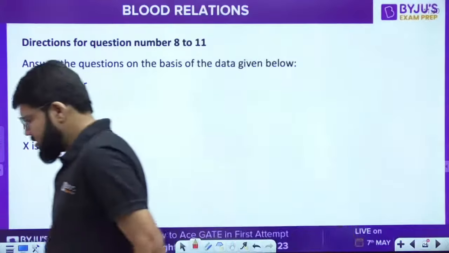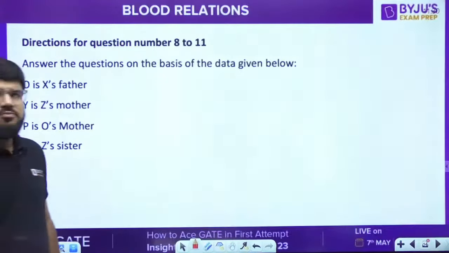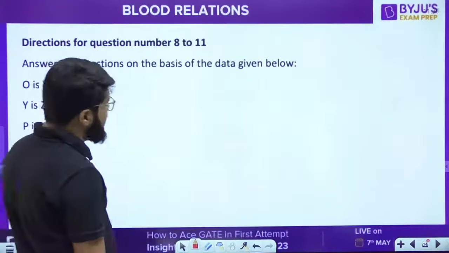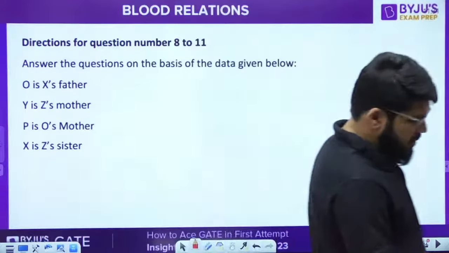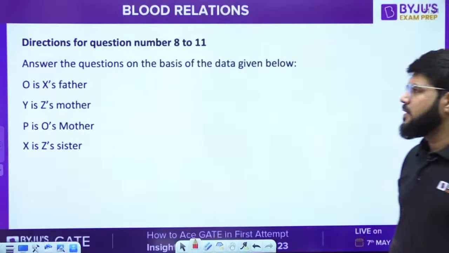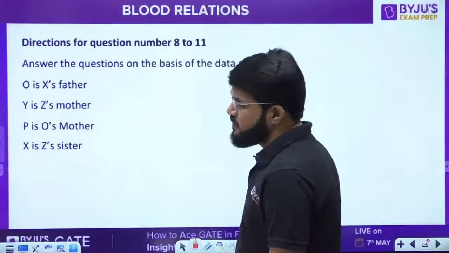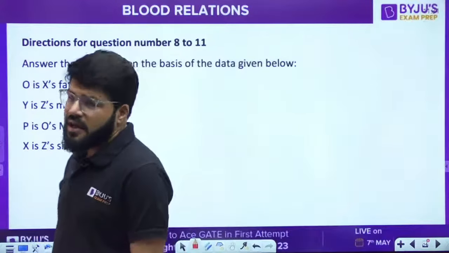Okay, let's move ahead. Directions for question numbers 8 to 11. Answer the questions on the basis of the data given below. Read this data and try to make the chart.